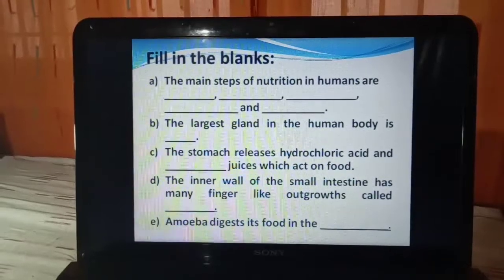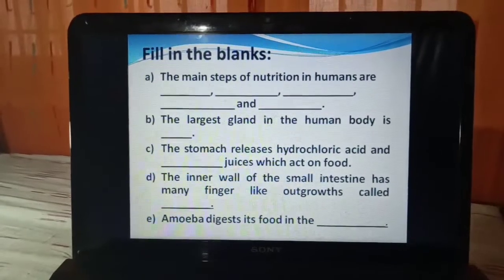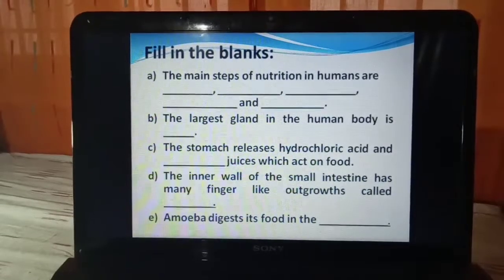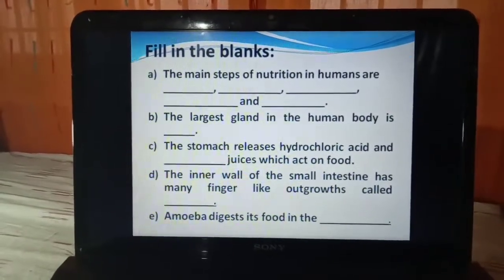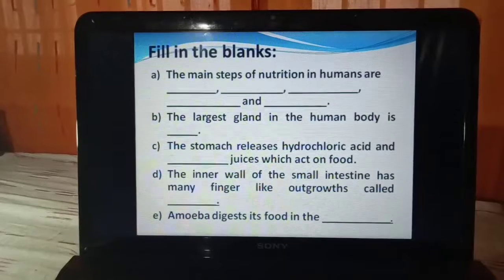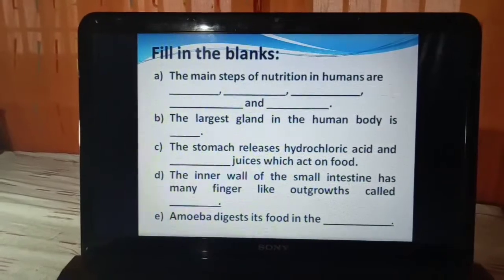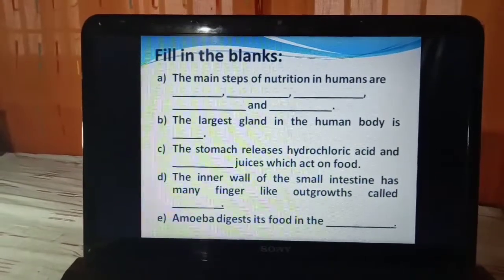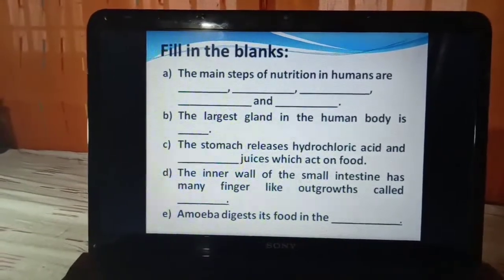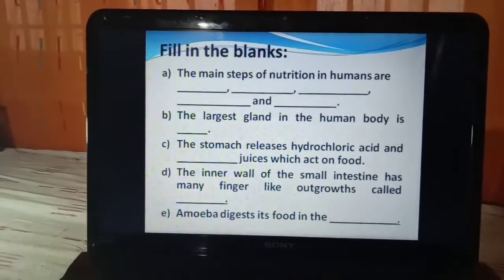Second fill in the blank: The largest gland in the human body is dash. The answer is liver. Third fill in the blank: The stomach releases hydrochloric acid and dash juices which act on food. The answer is digestive juices. Fourth fill in the blank: The inner wall of the small intestine has many finger-like outgrowths called dash. Answer is villi. Fifth fill in the blank: Amoeba digests its food in the dash. The answer is food vacuole.